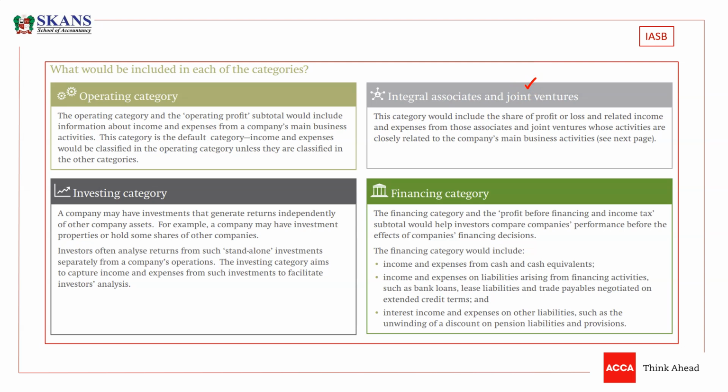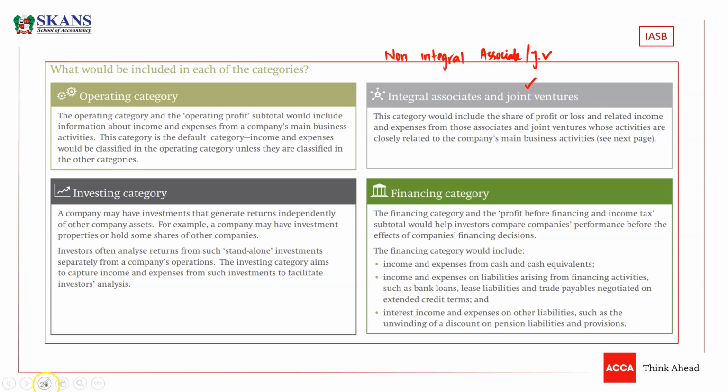The other category is obviously non-integral. Now, what are non-integral associates and joint ventures and what are integral associates and joint ventures? Now we need to understand this point.